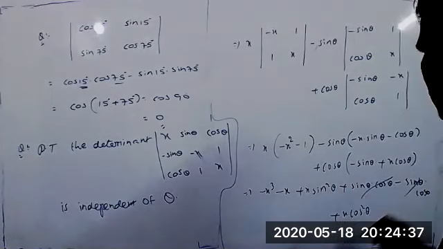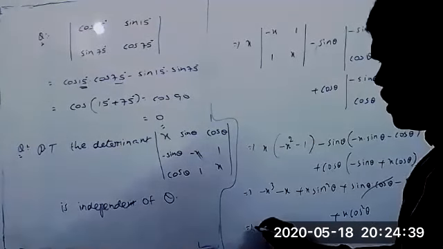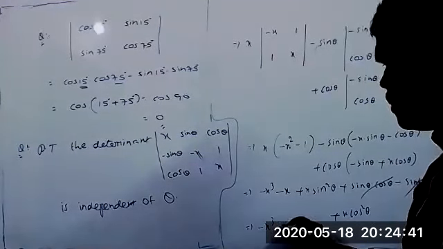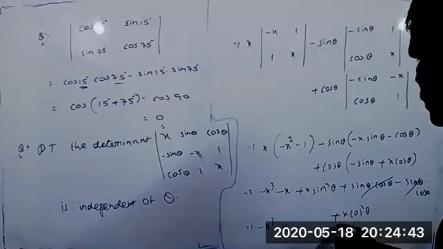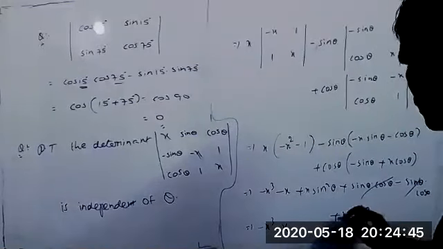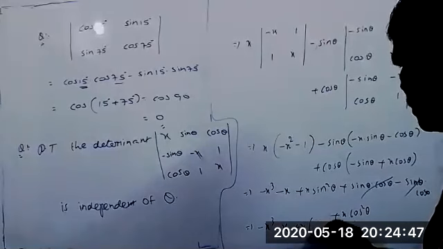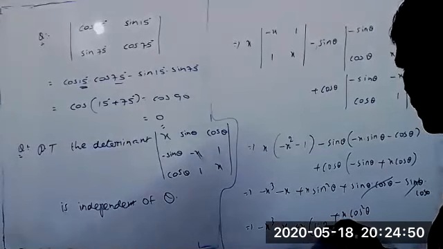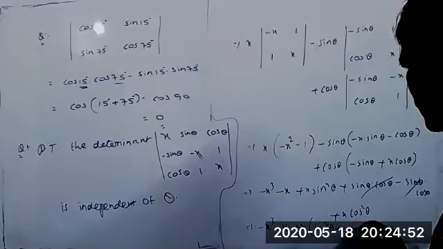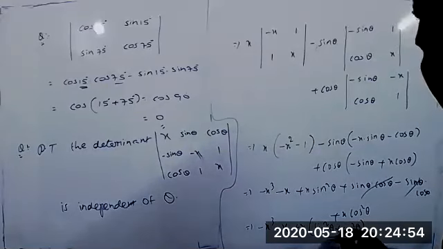Now clearly plus and minus will be cancelled. The remaining are minus x cube minus x. From these two terms, what is the common here now? Plus x common. X into sin square theta plus cos square theta, and this value is clearly 1.